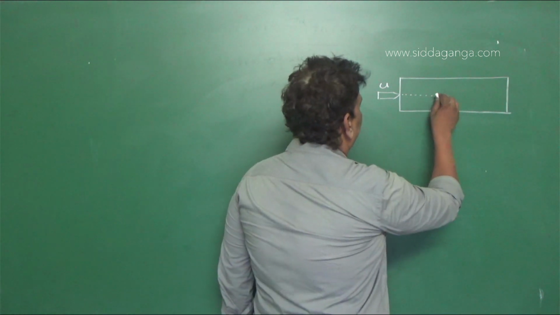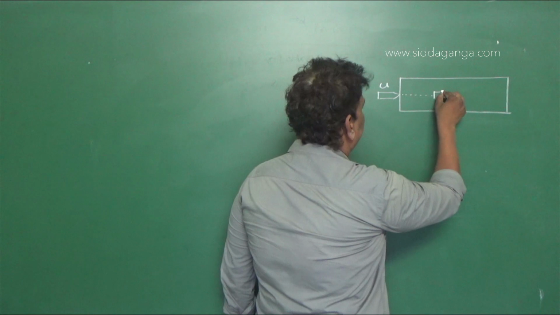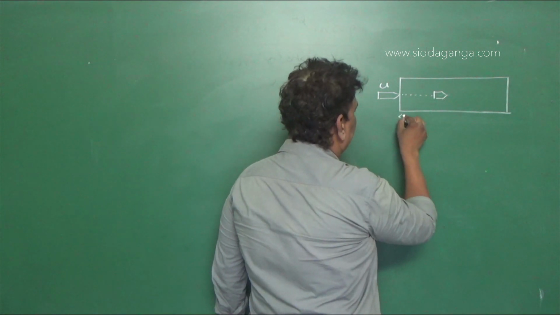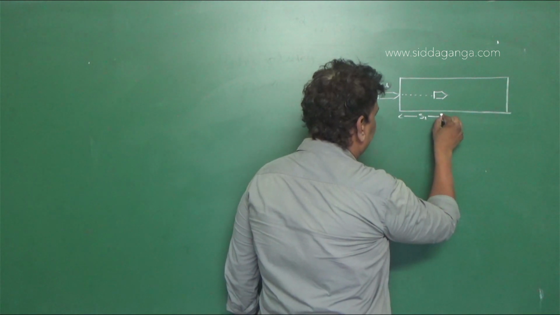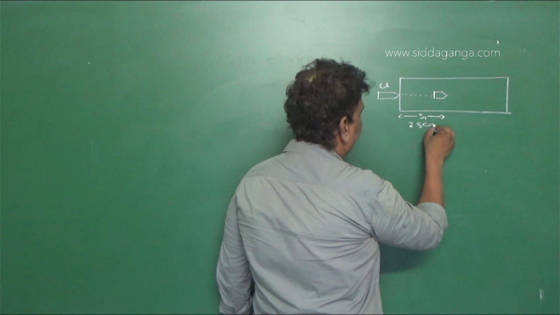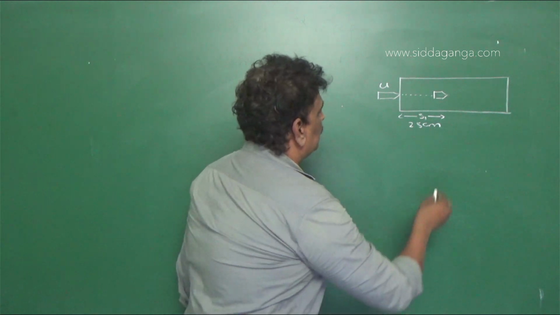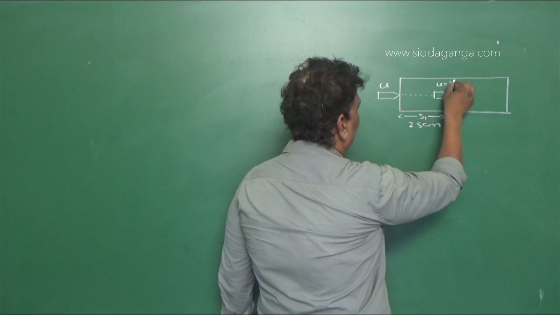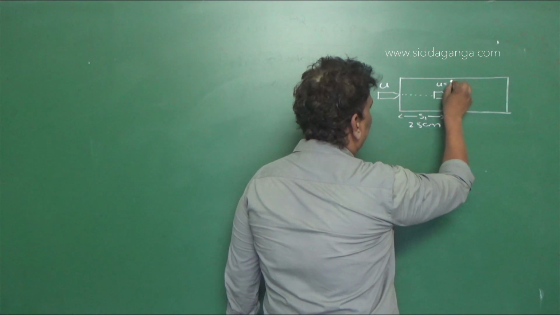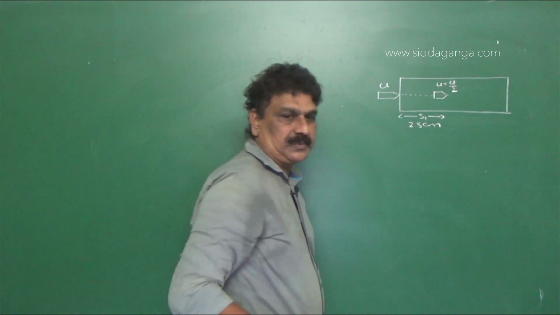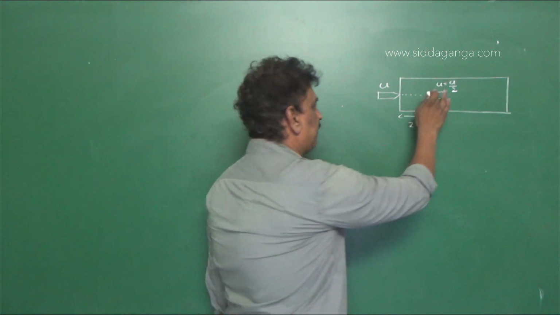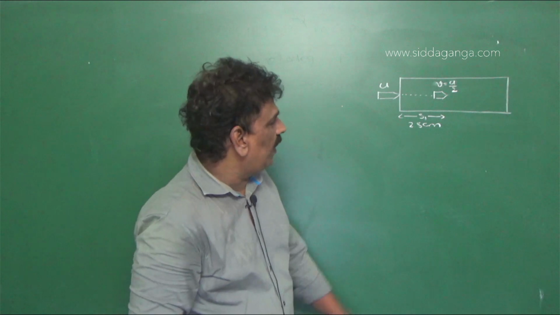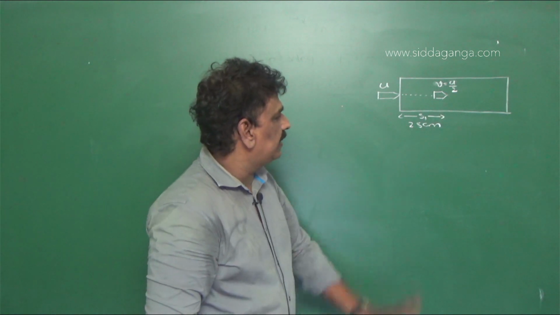So when the bullet has traveled inside the target a distance s1, that is given as 25 centimeter, its velocity becomes u by 2. So v at this point is u by 2, the final velocity after traveling the distance.